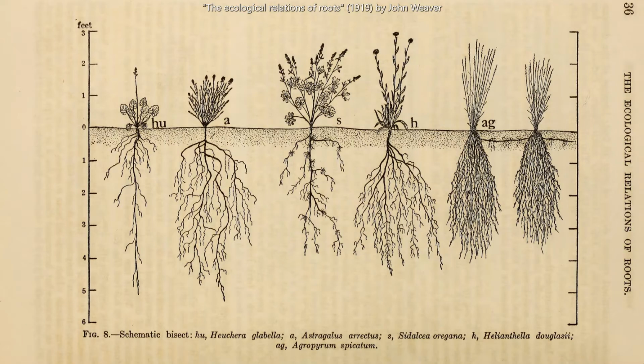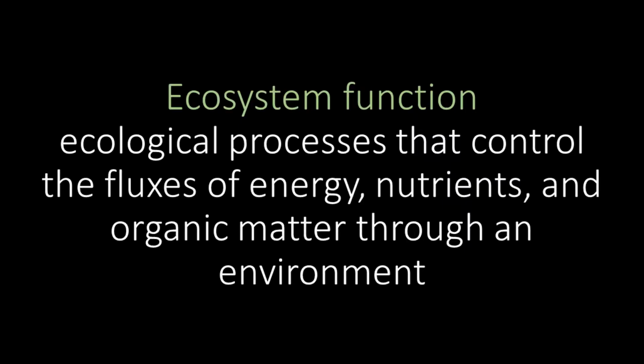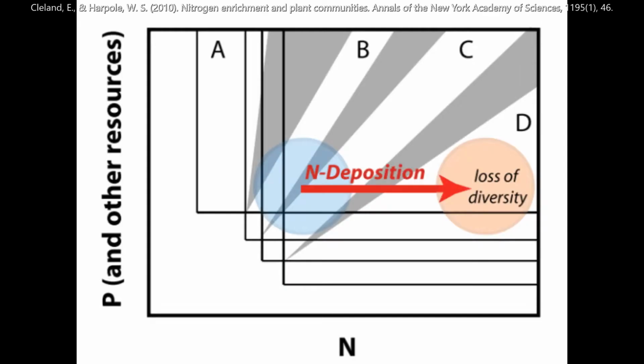Planting multiple native species that will successfully coexist is important because biodiversity tends to add to the function of the ecosystem. Ecosystem function can be defined as the ecological processes that control the fluxes of energy, nutrients, and organic matter through an environment. High nitrogen levels have sometimes been known to decrease plant diversity in an ecosystem.